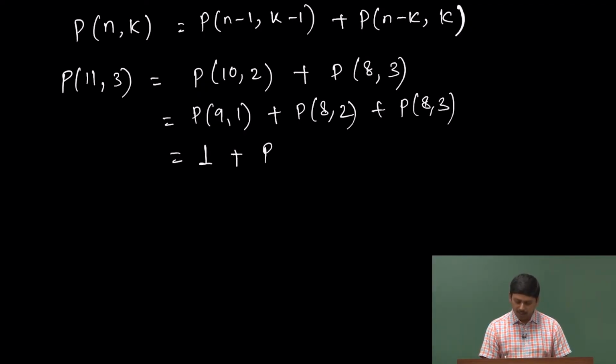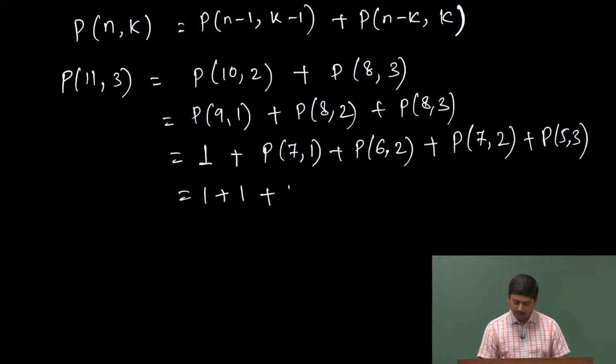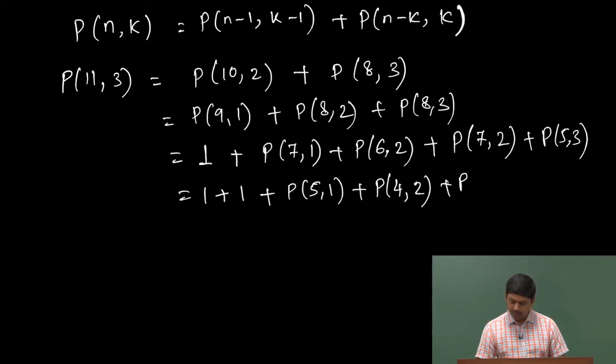Now, P 8 2 can be again P 7 1 plus P 6 2, and P 8 3 can be P 7 2 plus P 5 3. So, P 7 1 can give me only one way, whenever k equals 1, there is only one way. P 6 2 I can write as P 5 1 plus P 4 2, plus P 7 2 can be written as P 6 1 plus P 5 2, plus P 5 3 is already there.